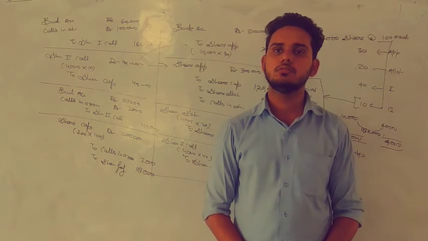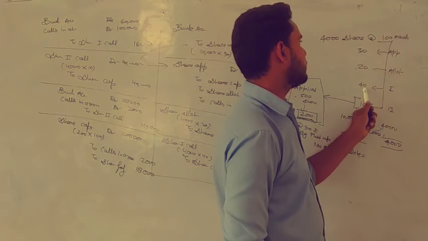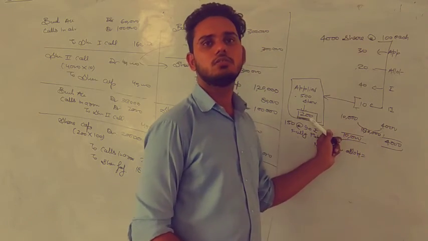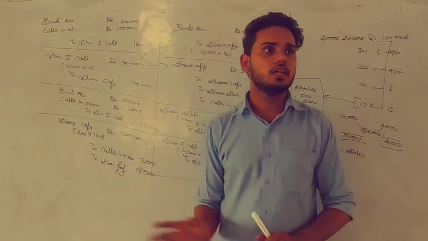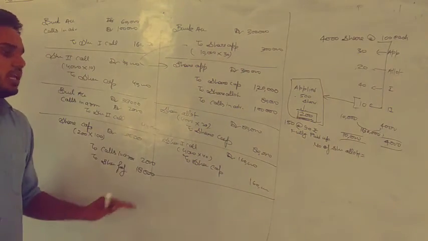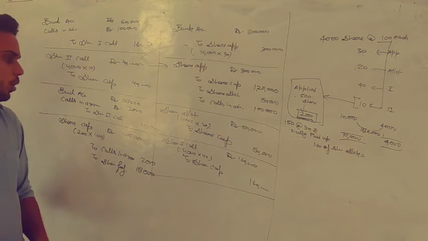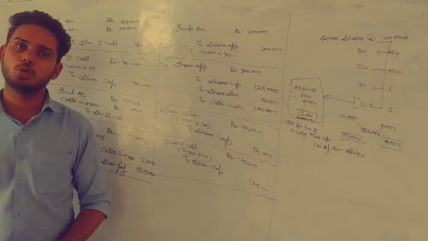Any confusion? See one thing. 30 plus 20 plus 40, 90, and 90 multiplied by 200 shares: 18,000 we received, 2,000 we did not receive, and the total called up was 20,000. Any confusion in this particular general entry? Sure now? Okay. So we have passed the journal entry related to forfeiture of shares.